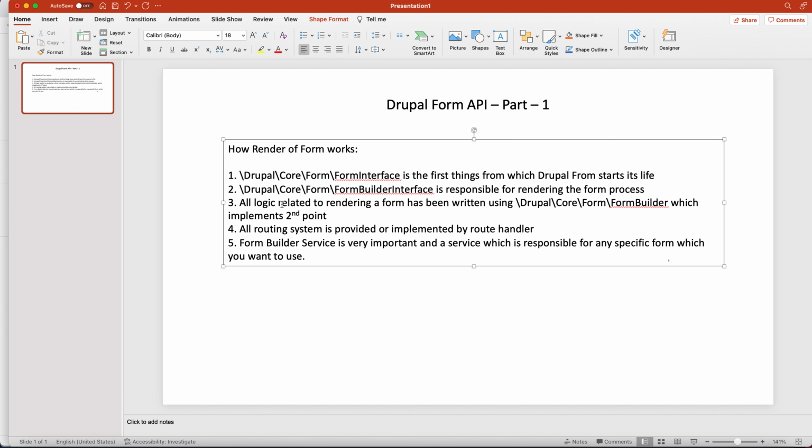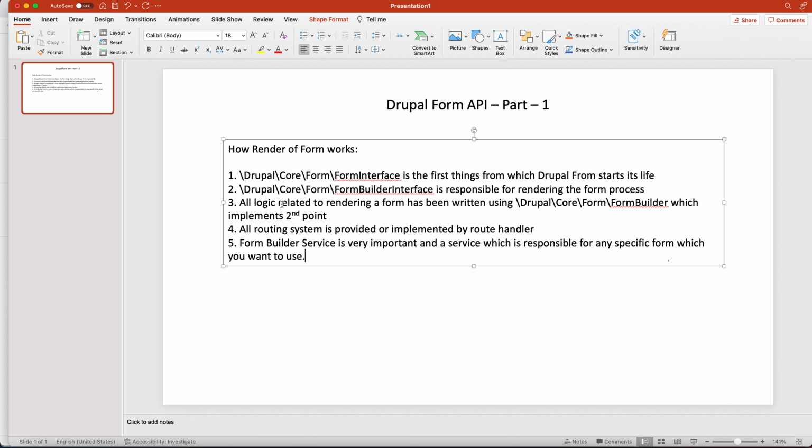So don't recreate that whole form, because it is already created. You only need to use the form builder service so that you can use any existing form anywhere, and you don't need to take care of submit, process and validate logic. Those are taken care of by their own module and will not get affected. So this is a very important one.